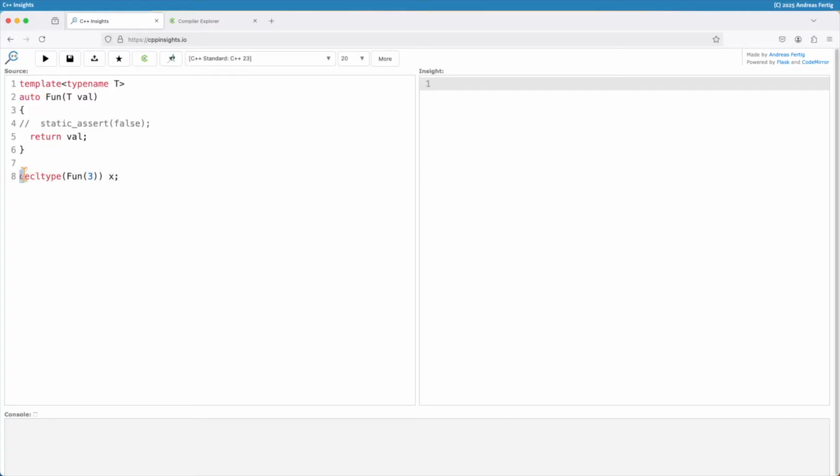So I have my function fun here, a function template returning auto. What I'm doing is I'm using fun together with decltype. I'm invoking fun with the value 3. So if we do the instantiation in our heads, we know that the return type of fun, and with that the expansion of decltype, becomes int, right? Because 3 is an integer. I have a fancy way here of declaring a variable x of type int. This is not really the code you would write as simple as that, but in more generic code you will have code that's more towards what I have here.